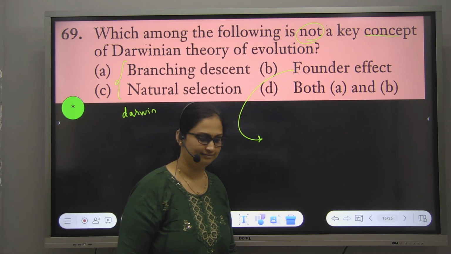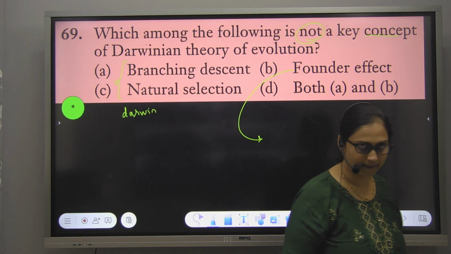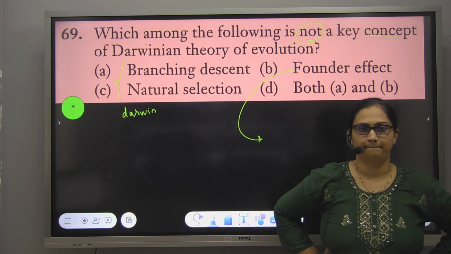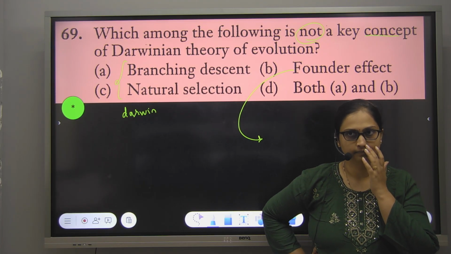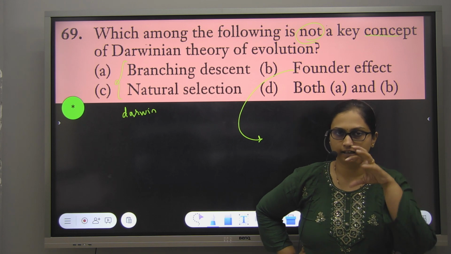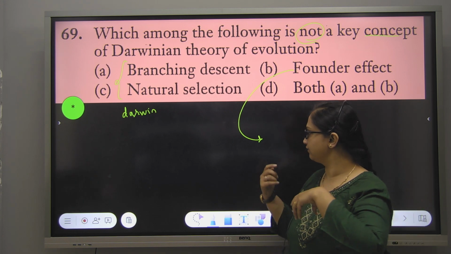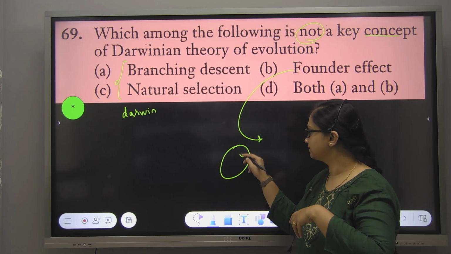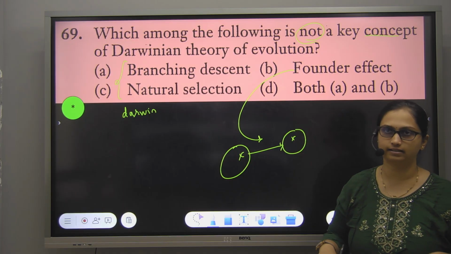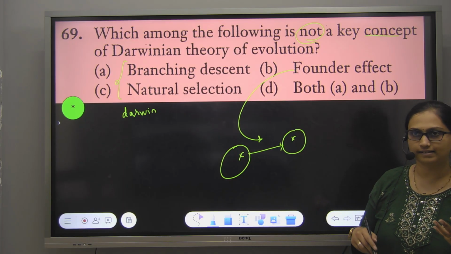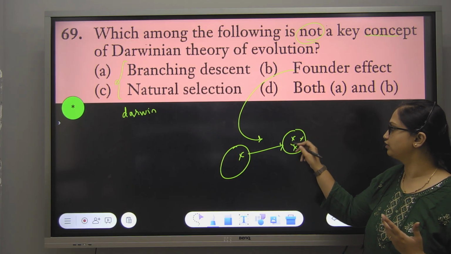Anyone? When a species gets to a new place, it reproduces and produces a population of its own kind. Correct. That's why, leaving the place where they were, let's say from one particular area, some X organisms go and live in another place. Correct? And this will start reproducing to produce its own population.